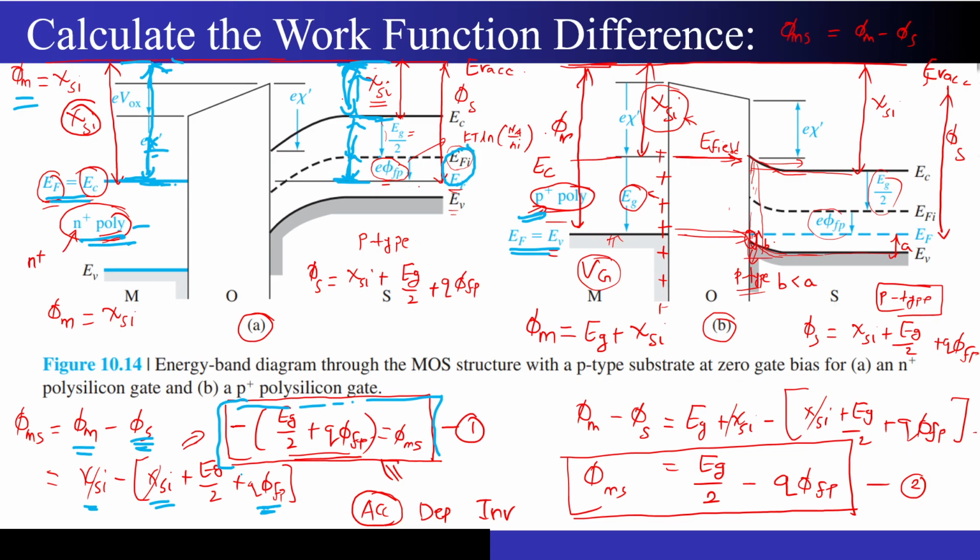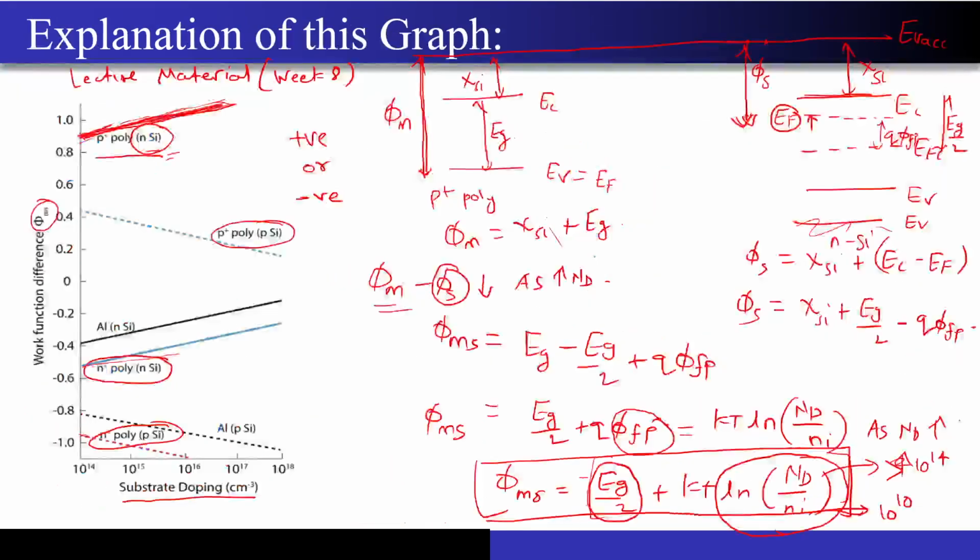And if you do the similar exercise for the case when P plus poly is present over here, then you will get this particular equation. What changed between the two of them? The only difference is the value of phi m. In the earlier case, the value of phi m was nothing but chi SI. Over here, the value of phi m is chi SI plus the value of Eg. Why is Eg added over here? Because my Fermi level is now equal to the edge of the valence band, and this happened because my material changed from N plus poly to P plus poly. So I hope this is very much clear.